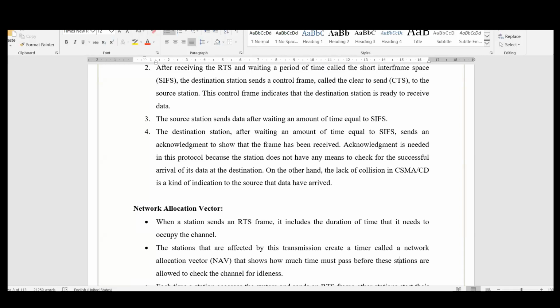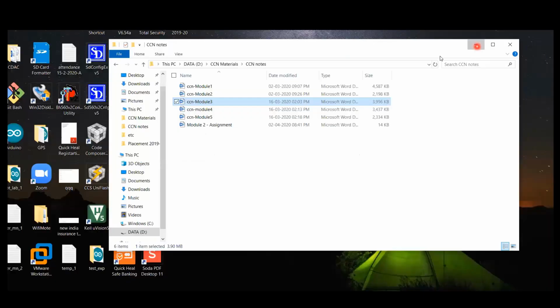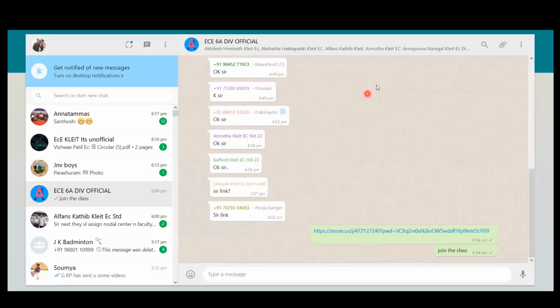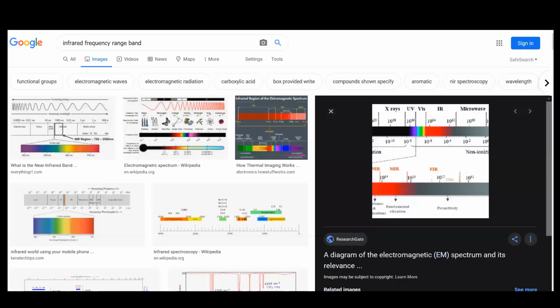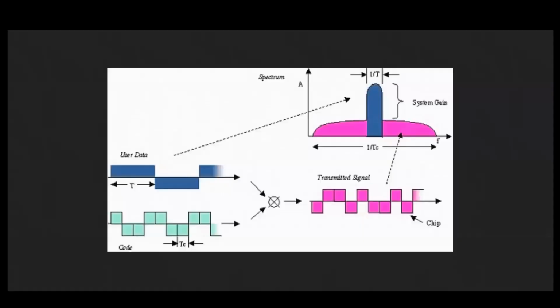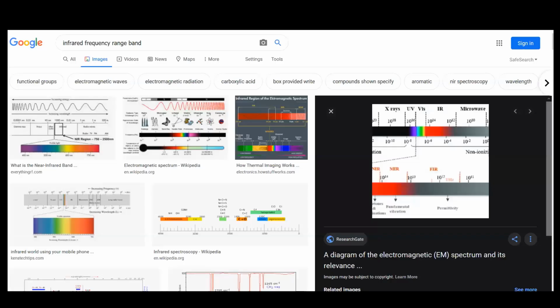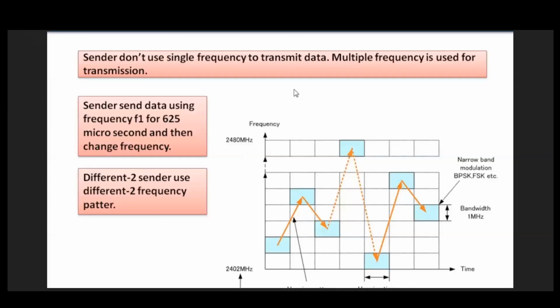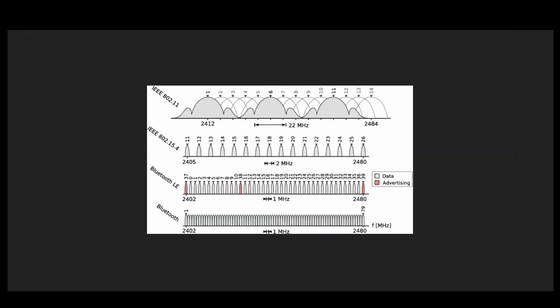In this one, I have a few diagrams. What is the frequency range of communication of Wi-Fi? As I said previously, Wi-Fi operates in the 2.4 gigahertz band.